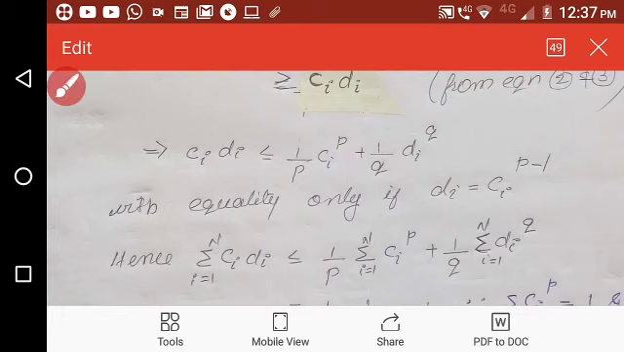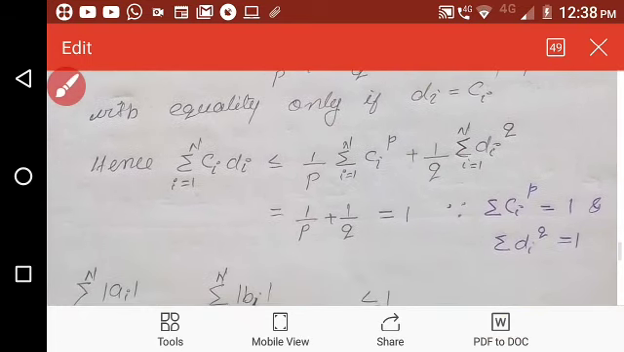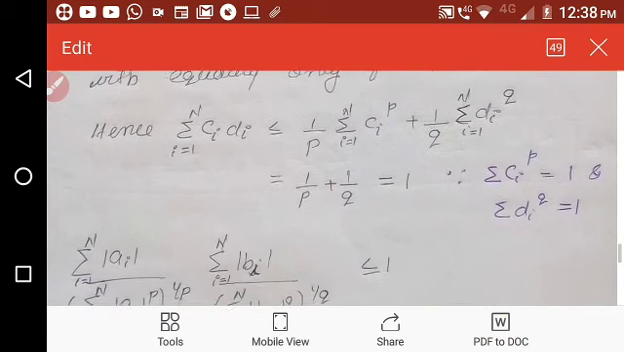Okay, now taking the finite summation on both sides, we will get from this equation sigma i equal to 1 to n ci di is less than or equal to 1 by p sigma i equal to 1 to n ci raised to p plus 1 by q sigma i equal to 1 to n di raised to q. Okay, we have already proved that sigma i equal to 1 to n ci raised to p and sigma i equal to 1 to n di raised to q are equal to 1. So we will get 1 by p plus 1 by q, which is clearly 1. That is sigma i equal to 1 to n ci di is less than or equal to 1.